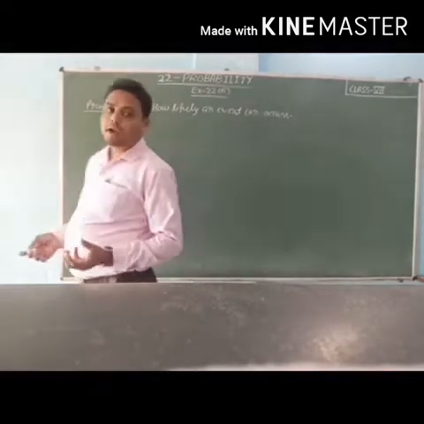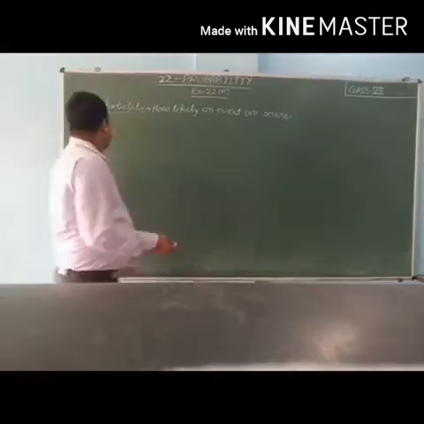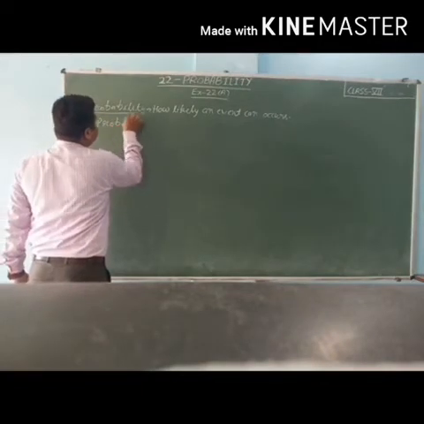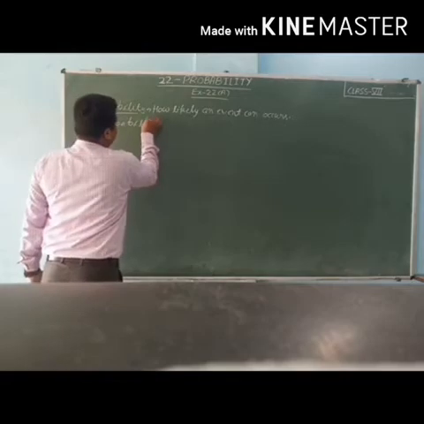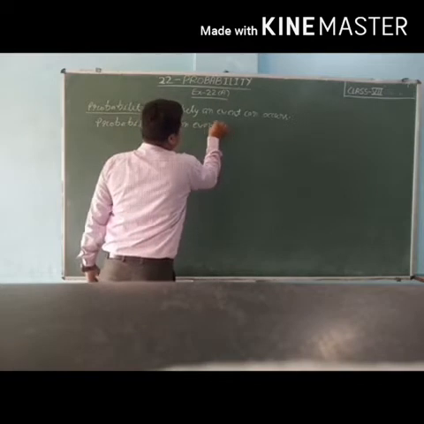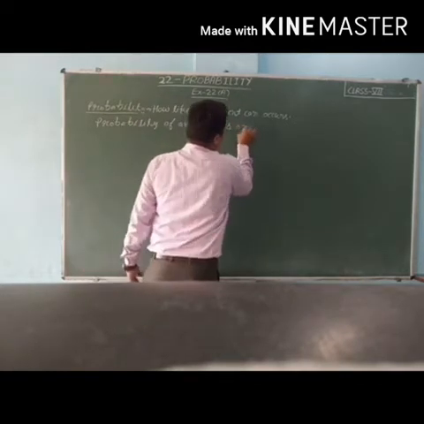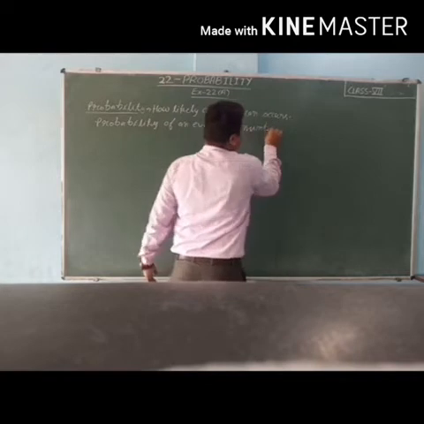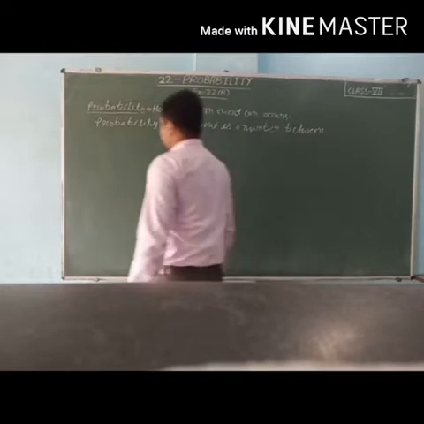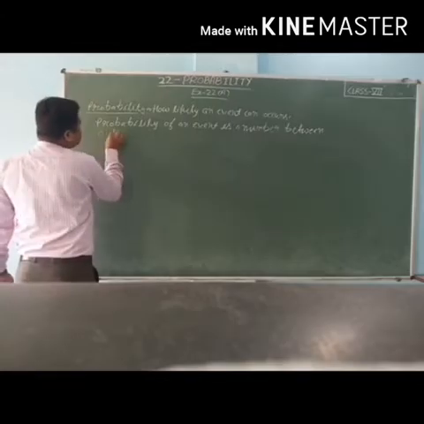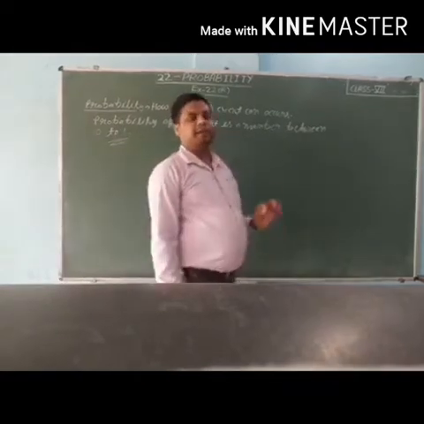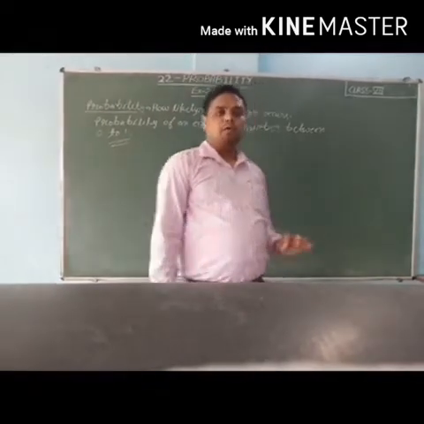So students, the probability of an event is a number between 0 to 1,